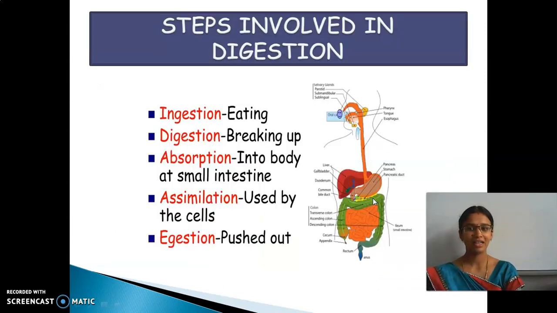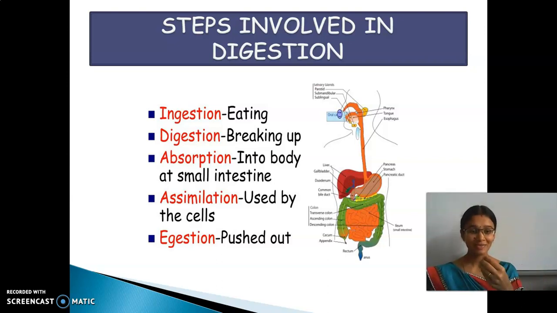Okay, and then moving to the digestion process in human beings. There are 5 steps in the process of digestion. They are, first, yes, you have to tell me: ingestion, digestion, absorption, assimilation, and then egestion.